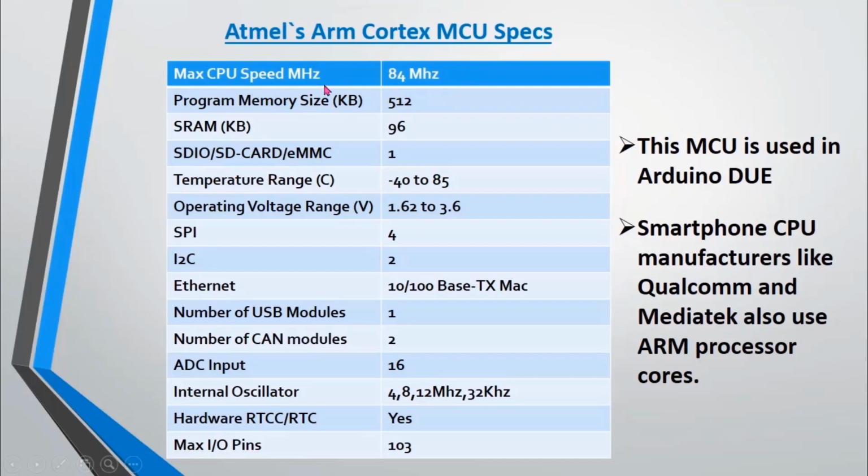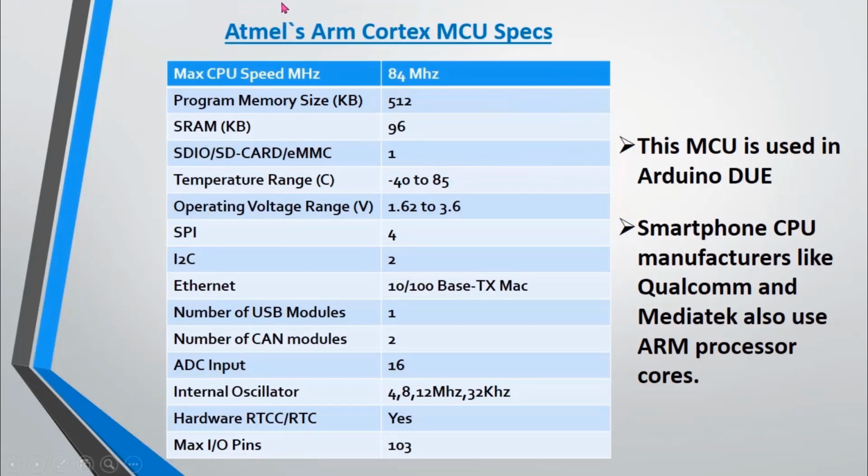You can see that its CPU speed is very high, 84 MHz when it comes to normal microcontrollers, and its program memory size is also very high, 512 kilobytes. And there are also different features such as SPI and I2C protocol communications, Ethernet, ADCs, and 103 GPIOs. There are other specifications as well.